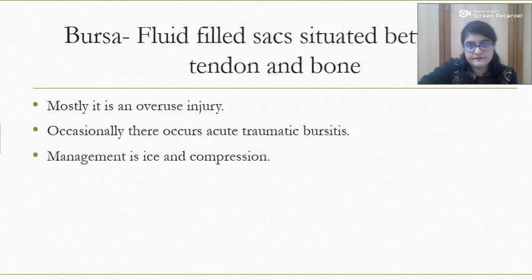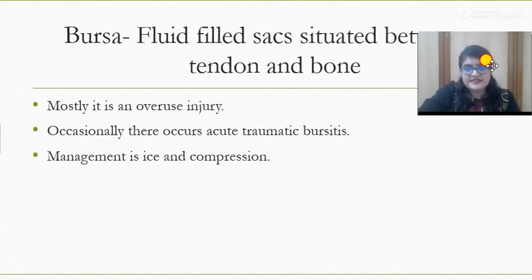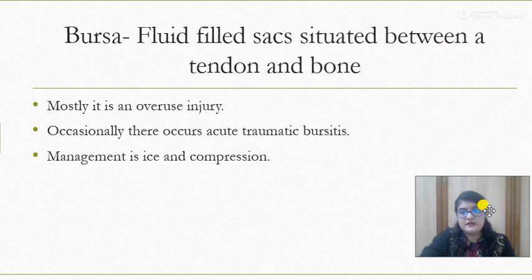Coming on to the bursa, they are the fluid-filled sacs situated between a tendon and a bone, and mostly it is an overuse injury. Occasionally there occurs acute traumatic bursitis. So under the heading of acute injuries for the bursa, we have only one condition known as acute traumatic bursitis. Rest other injuries of the bursa will be there in the overuse section, which we will do in the next video. And the management for bursitis is nothing but ice and compression.